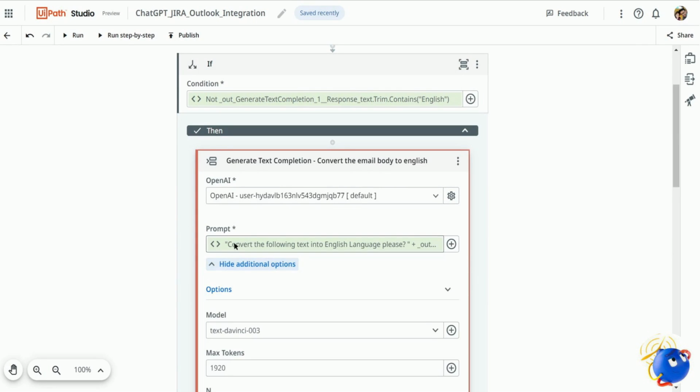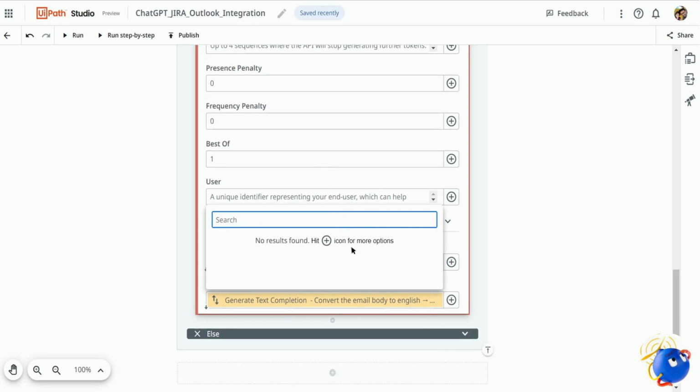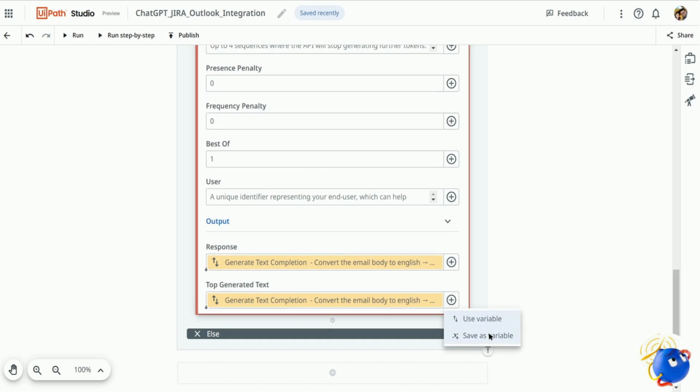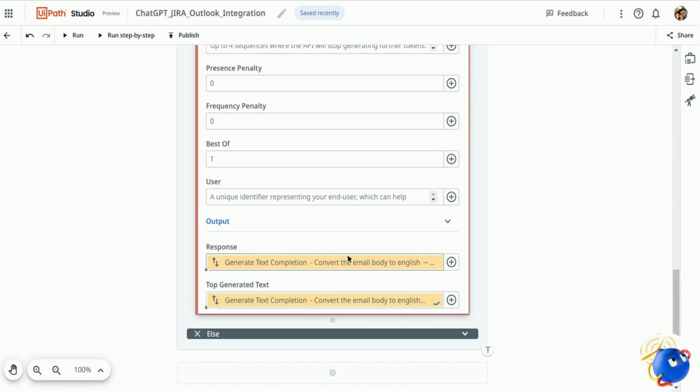The next thing that I'm going to do here is save the output into a variable. At the moment I don't have any variable, so I'll create a new variable for that, and I'll give the variable name converted_text_email_body, and we'll click on create here.